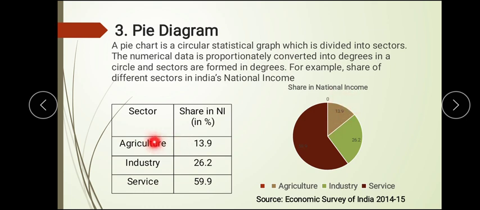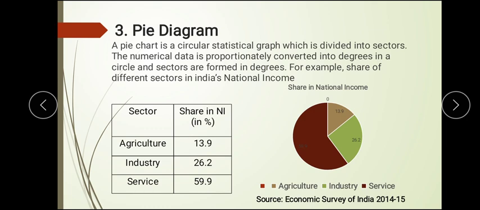So it represents agriculture. Then comes industry: you go with that degree and draw it, so you get that particular part. And the remaining part, which is the service sector, has a bigger portion. So you have to use degrees to represent data in a circular manner, and that gives the pie diagram. It is a circular statistical graph which helps us divide the sectors and compare different sectors and regions. This helps us understand very easily how much portion of the national income is divided into different sectors. It gives the different incomes. So this is how it is done.